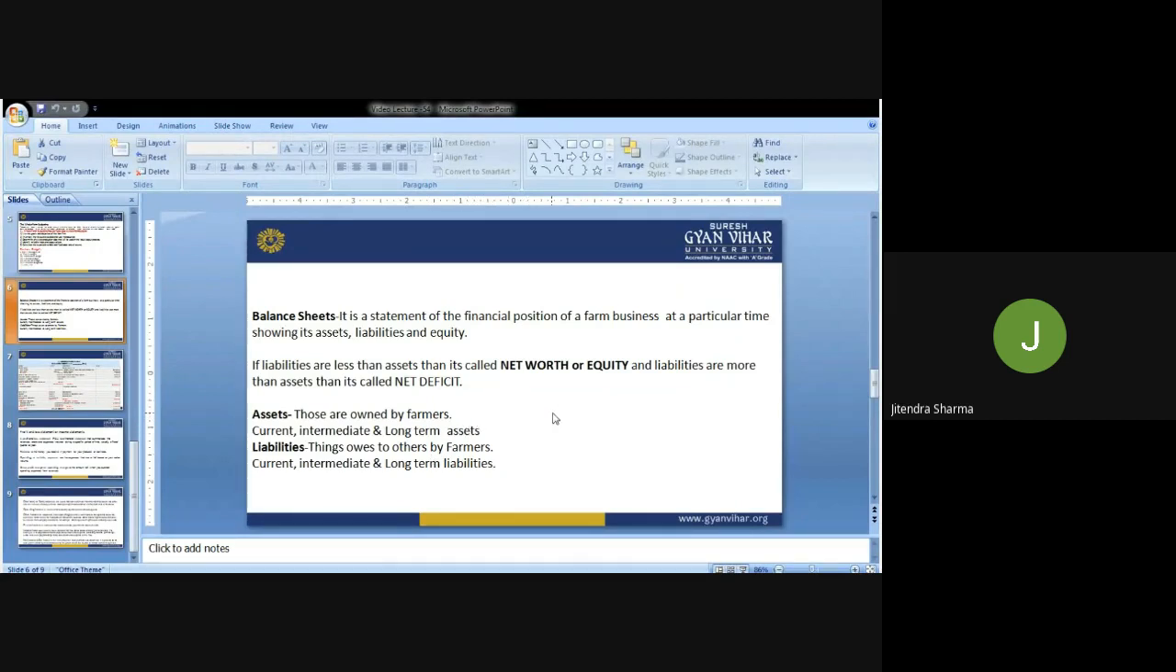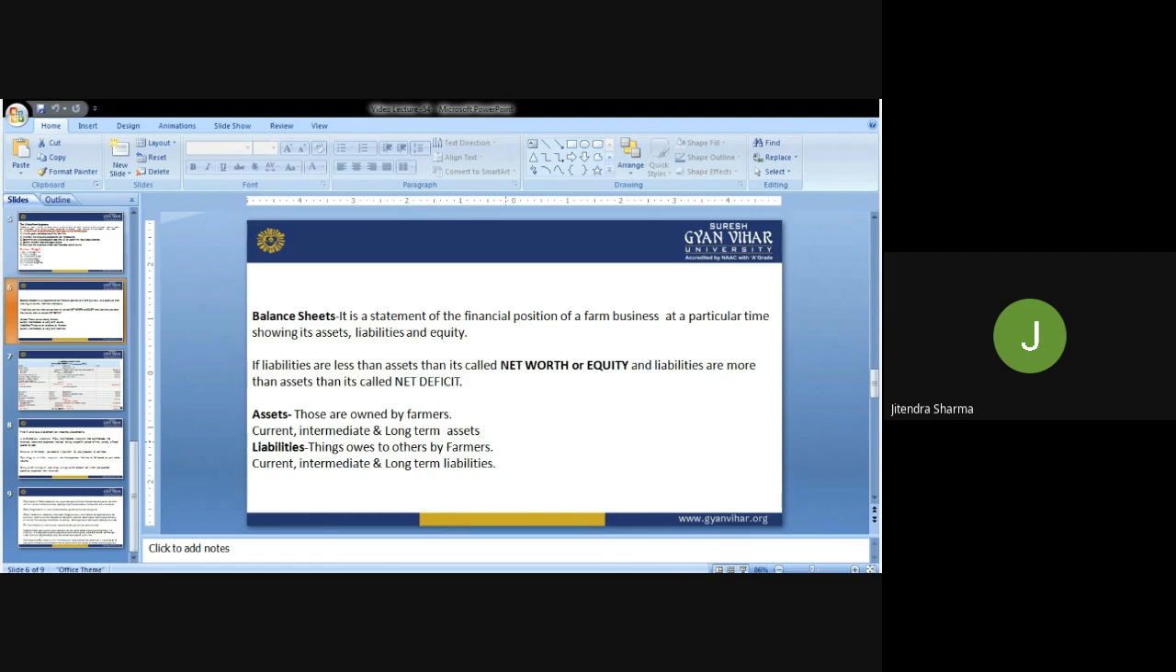So, good evening, students. Today, I have decided to discuss a very vital topic, regarding the same I have discussed in the previous class. The topic is the balance sheet, and this is a very important tool of financial transaction to assess the financial health of any business.